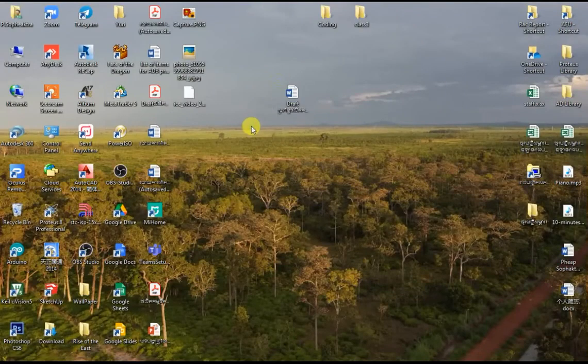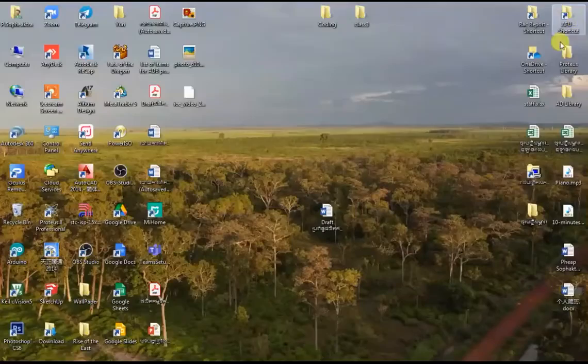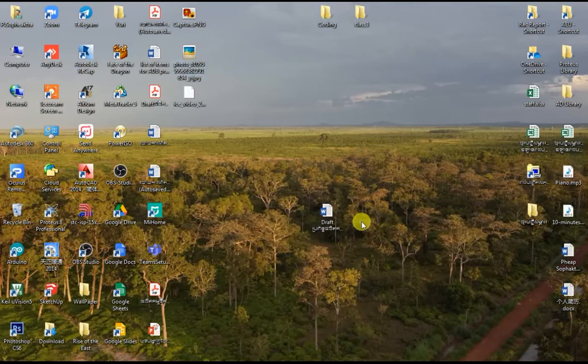Let's assume this is the file that we are going to open, and when we click on open, this pops up. So how are we going to solve that? There's a very simple way. First of all, you have to rename the Word document right here into a zip file. So we're going to rename it, convert it into a zip file, then go deep into the file, delete the media, get back out, rename it to a document again, and open it safely.